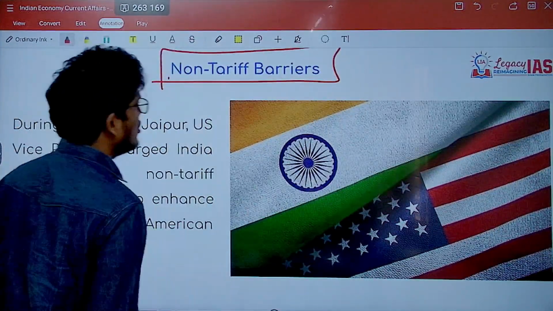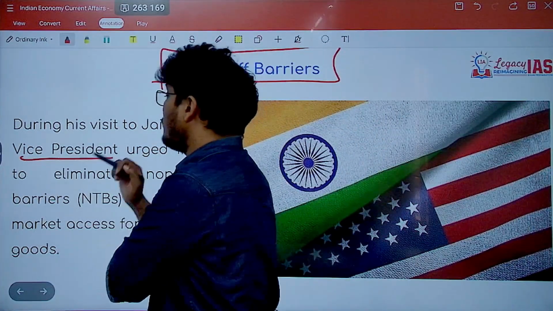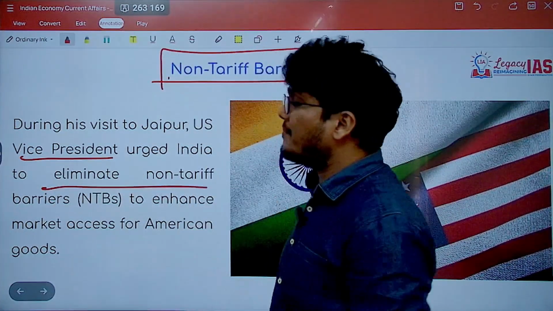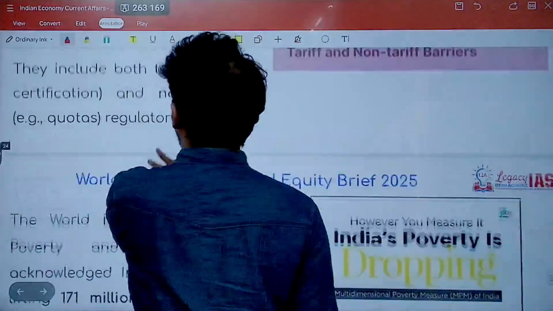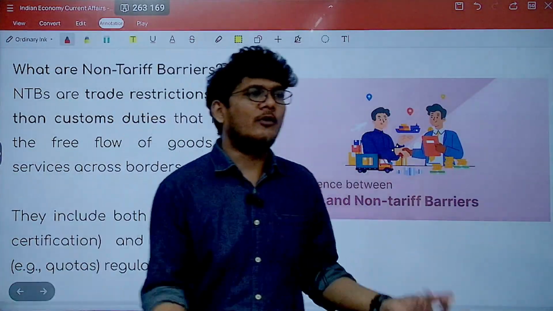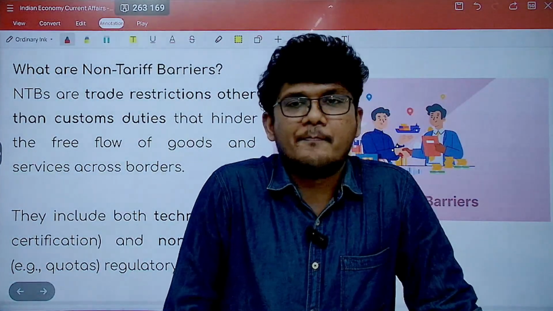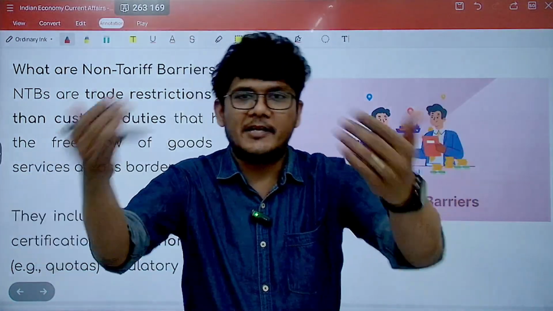Now why is this in the news? Because of the visit of the Vice President of the USA, who urged India to eliminate the non-tariff barriers. So what are tariff and non-tariff barriers? Tariff barriers are basically the customs duties, countervailing duties and import duties which are imposed on the imports coming from other nations to India.